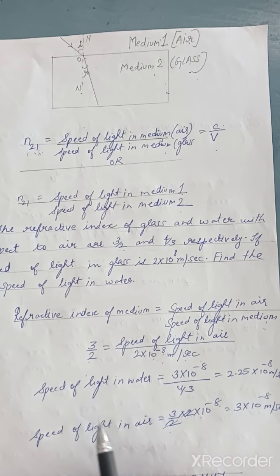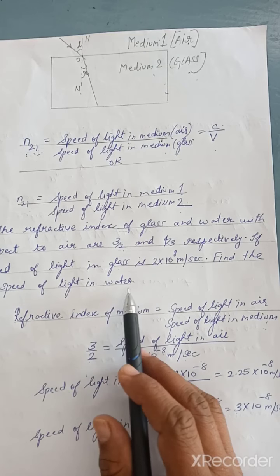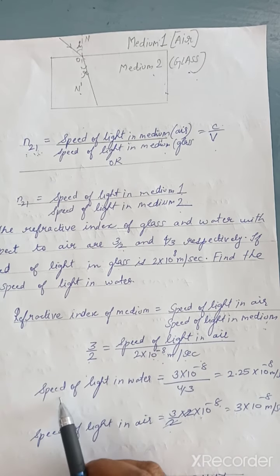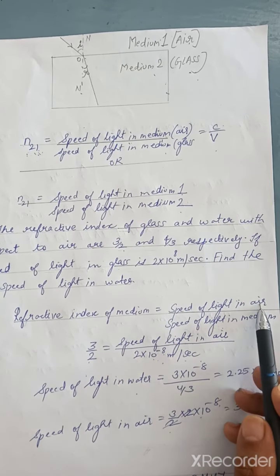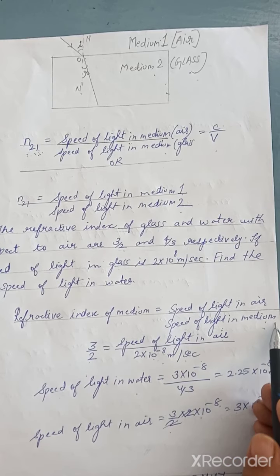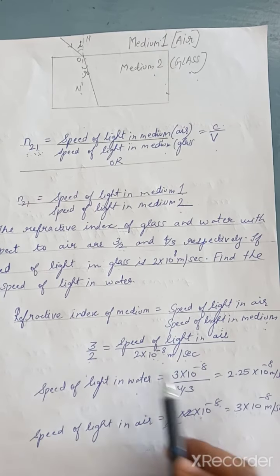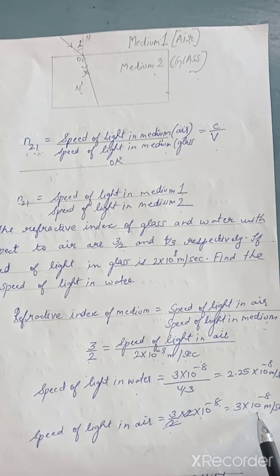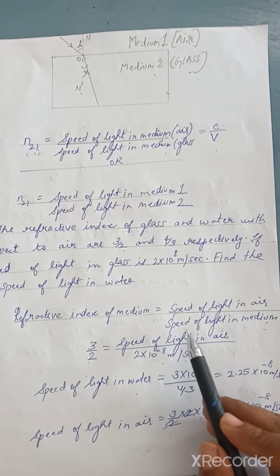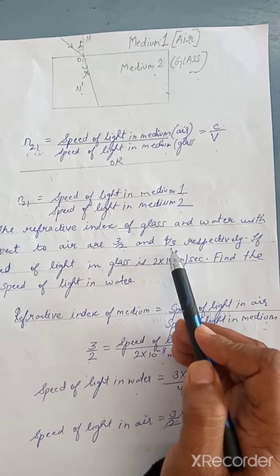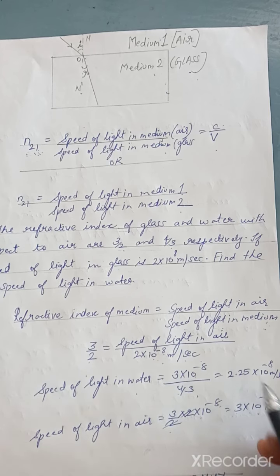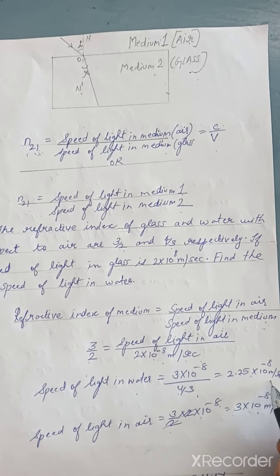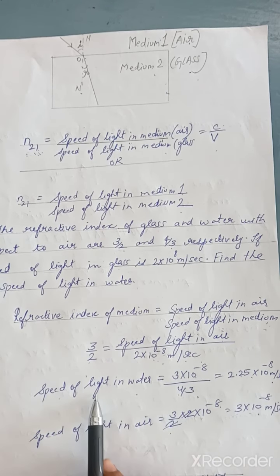Okay, now we also want to calculate the speed of light in water. We write the same kind of formula: the speed of light in air divided by the speed of light in the medium. The speed of light in air we have calculated as 3 multiplied by 10 to the power 8. The refractive index of water is given as 4 upon 3, so we write 4 upon 3. When you solve, you will get 2.25 multiplied by 10 to the power 8 meter per second. Okay, so like this we can calculate the speed of light in different media.